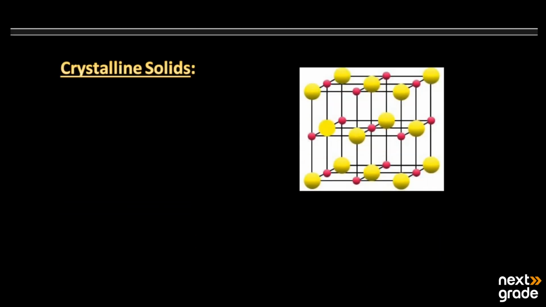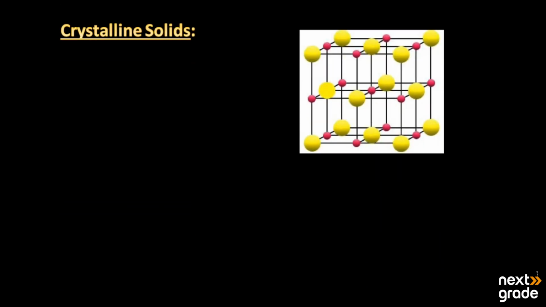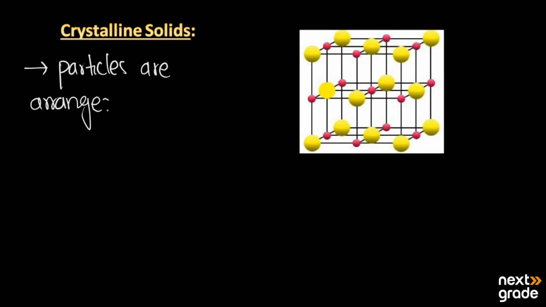Next, we have the crystalline solids. Amorphous solids lack the arrangement of particles. On the other hand, crystalline solids are the inverse of amorphous solids. These are solids in which all the particles are arranged in a regular manner, or in a regular three-dimensional or 3D pattern.